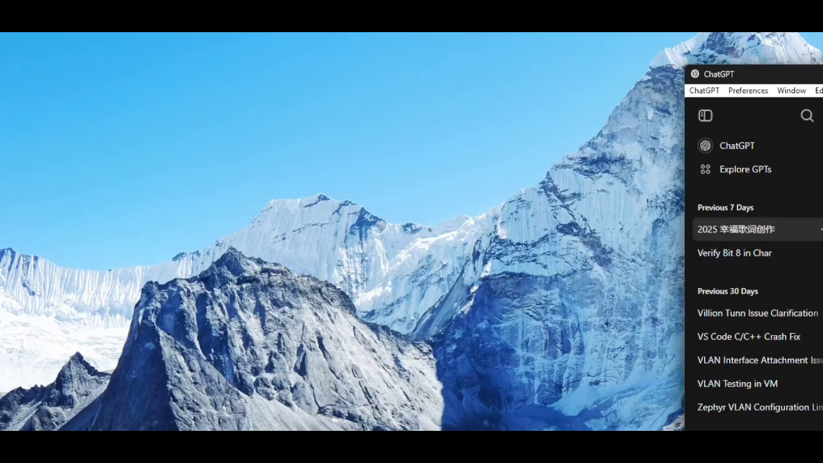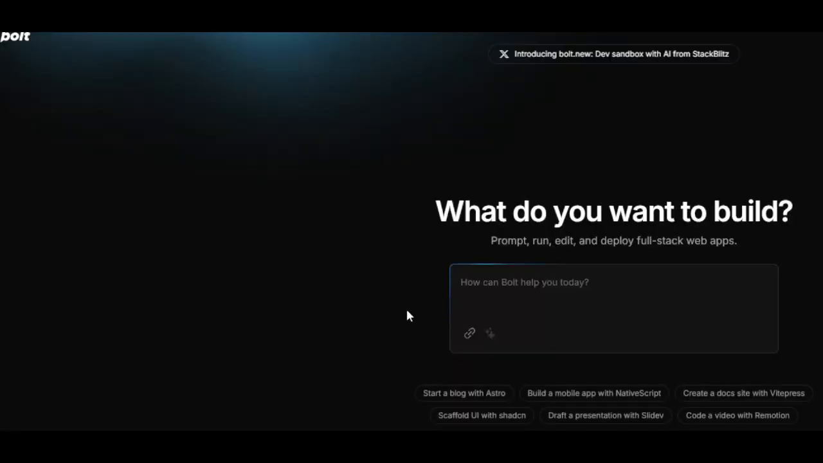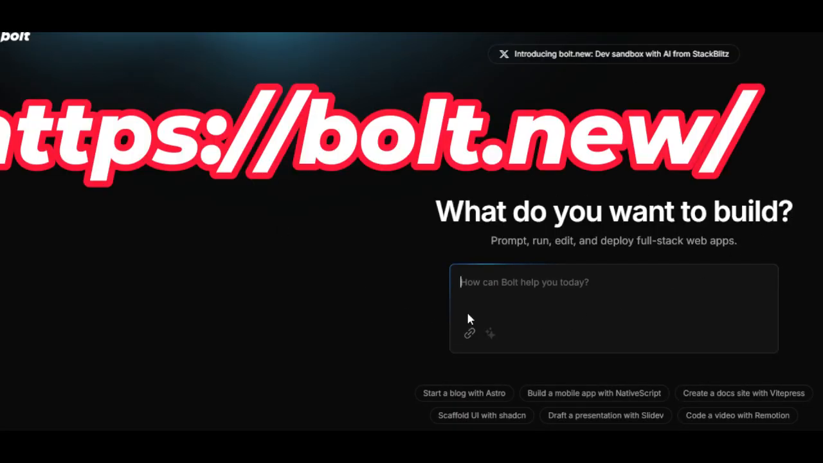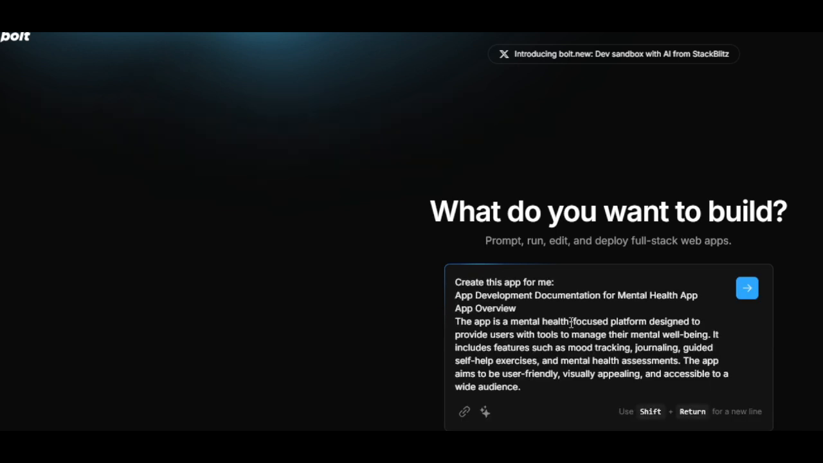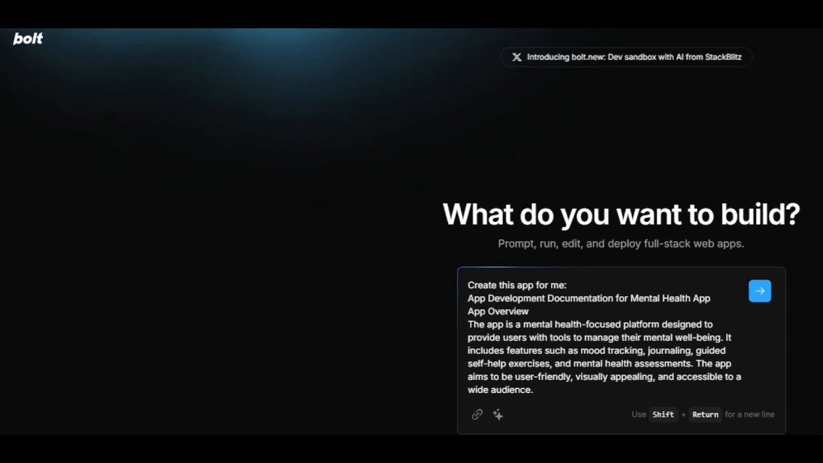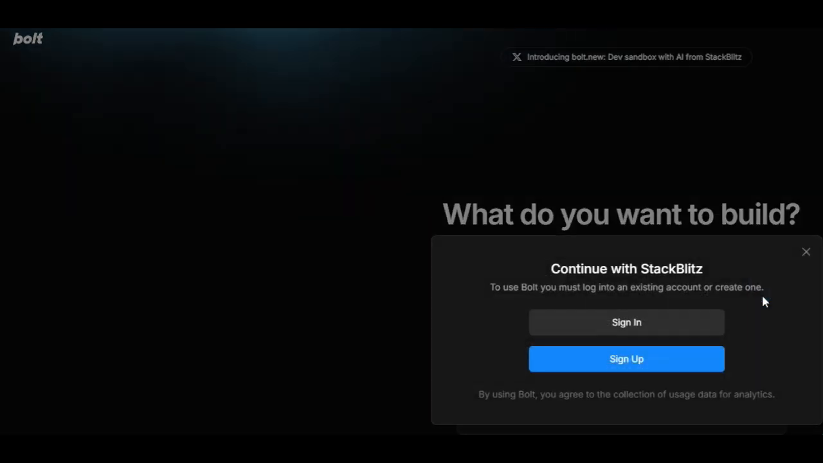My bolt AI will be the interface here. Go to bolt.new. Then it asks, what do you want to build? So I will paste the description for this app here. Let's see. Okay, now if I press enter, let's see what it will do. The bolt.new first try.